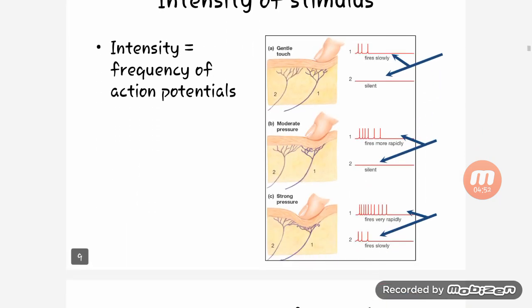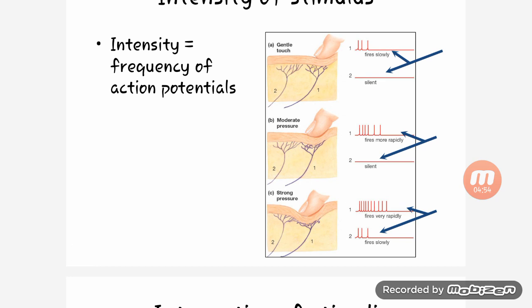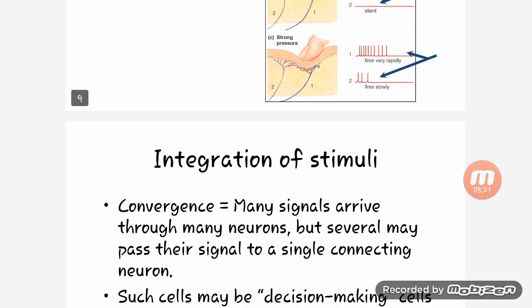Intensity of the stimulus: intensity equals the frequency of the action potential. So you can see here how it works. The gentle touch fires slowly or is silent. Second, the moderate touch fires a little more rapidly than the gentle touch. Then strong pressure fires very rapidly. So you can see this.